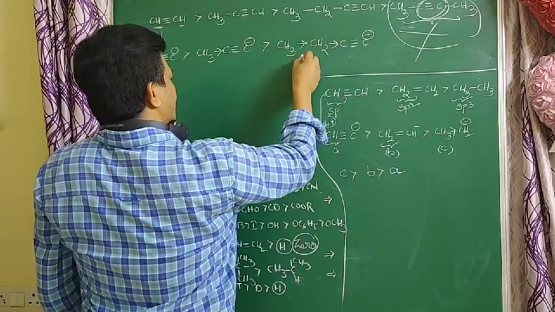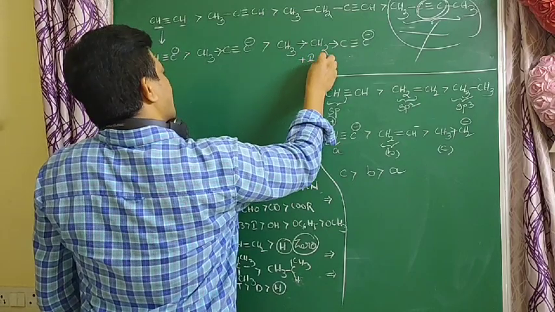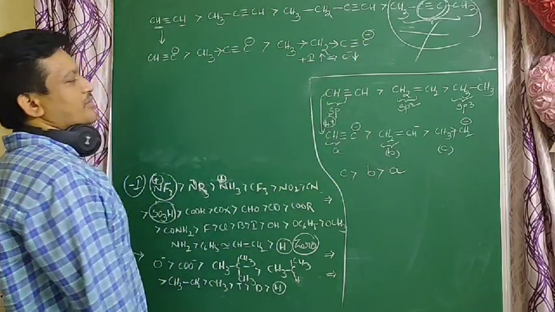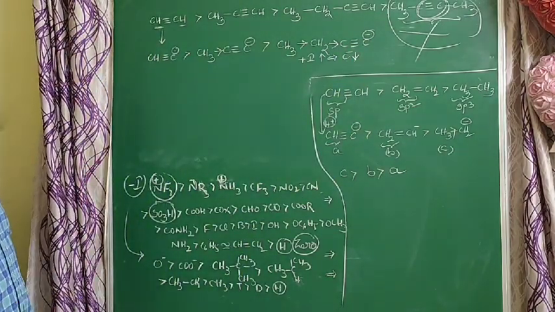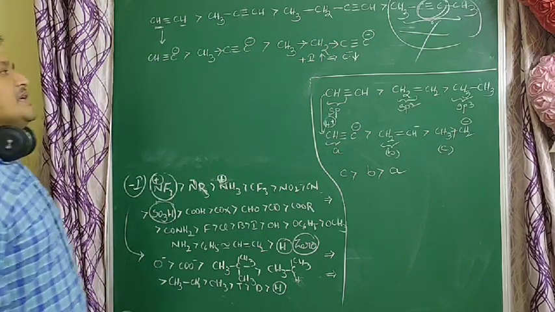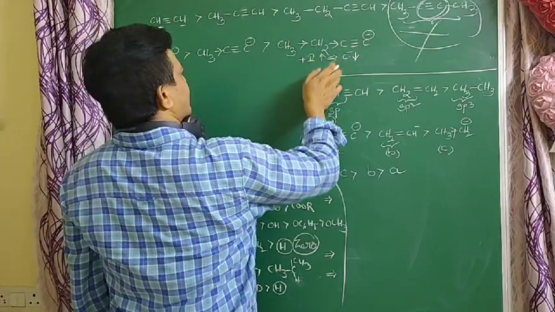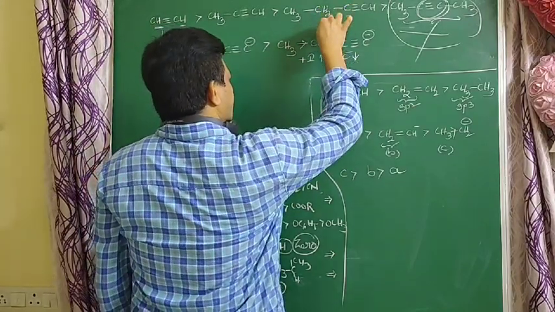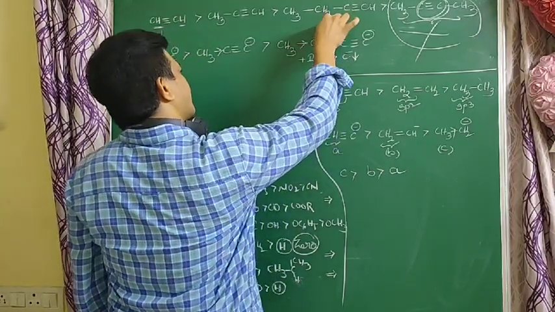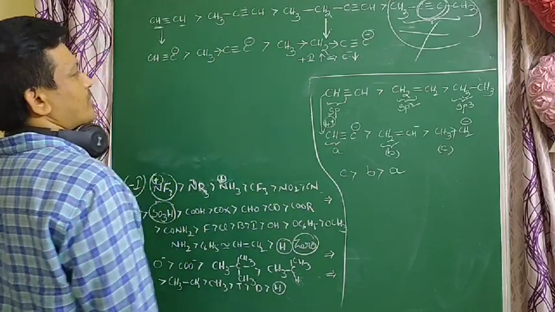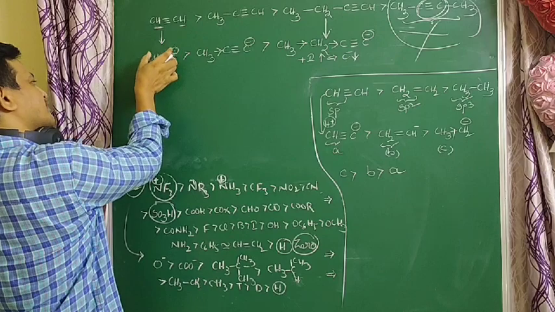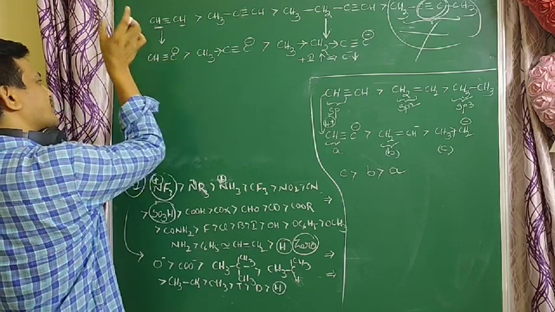Why? Because here there is more +I effect. If the +I effect increases, the stability of the carbanion decreases. That's why this is the least stable, and this compound donates H+ only to a very small extent. So this compound easily donates the H+ ions. Why? Because this carbanion is more stable.